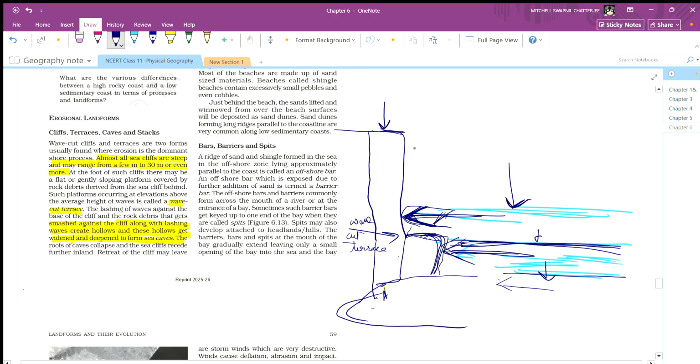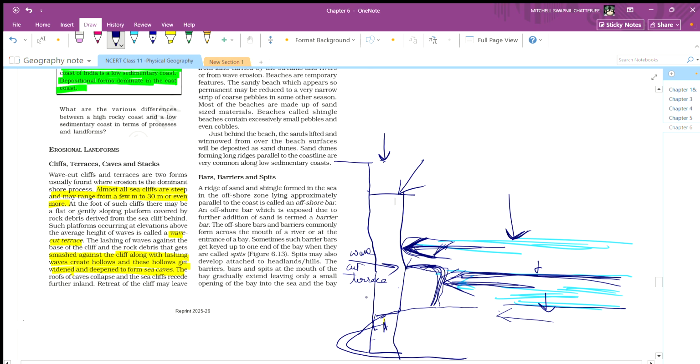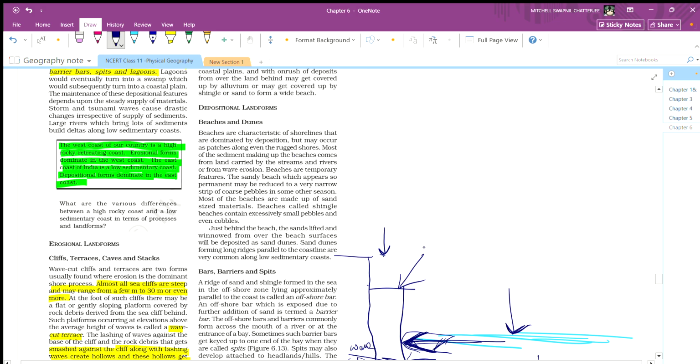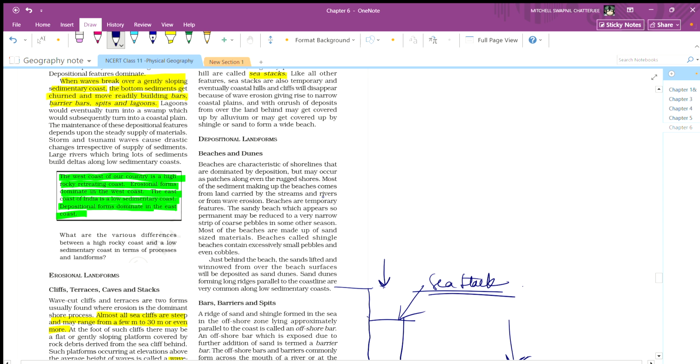This whole rock will go down, smashing the cave, collapsing the cave itself. So now this whole mass will appear like this. This stack of rock will go down, right? So when the cave collapses, this stack of rock is called a sea stack.